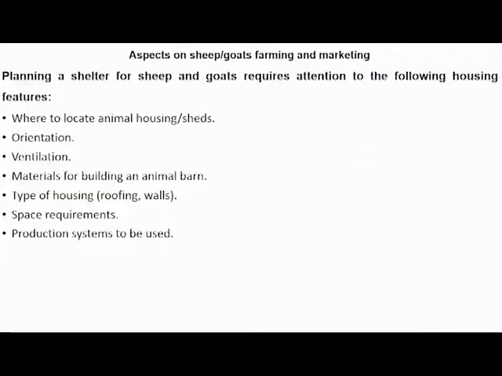Then the ventilation, by which we mean the circulation of air or airflow. Material for building an animal barn. Type of housing, for example, roofing and walls. Space requirements. Production system to be used. So attention should be given to these things when you are planning a shelter.